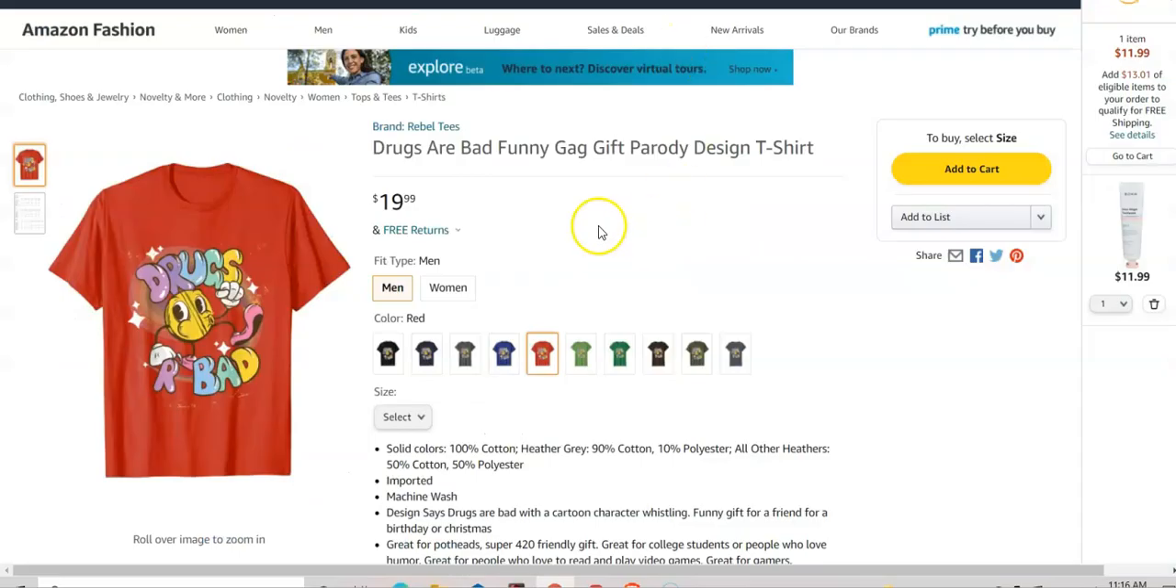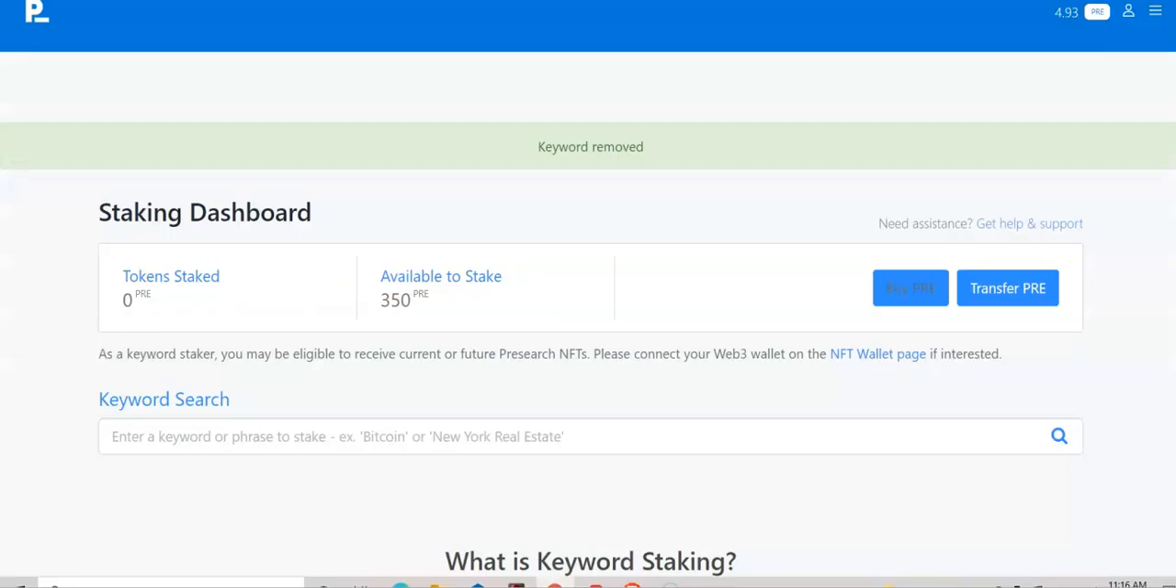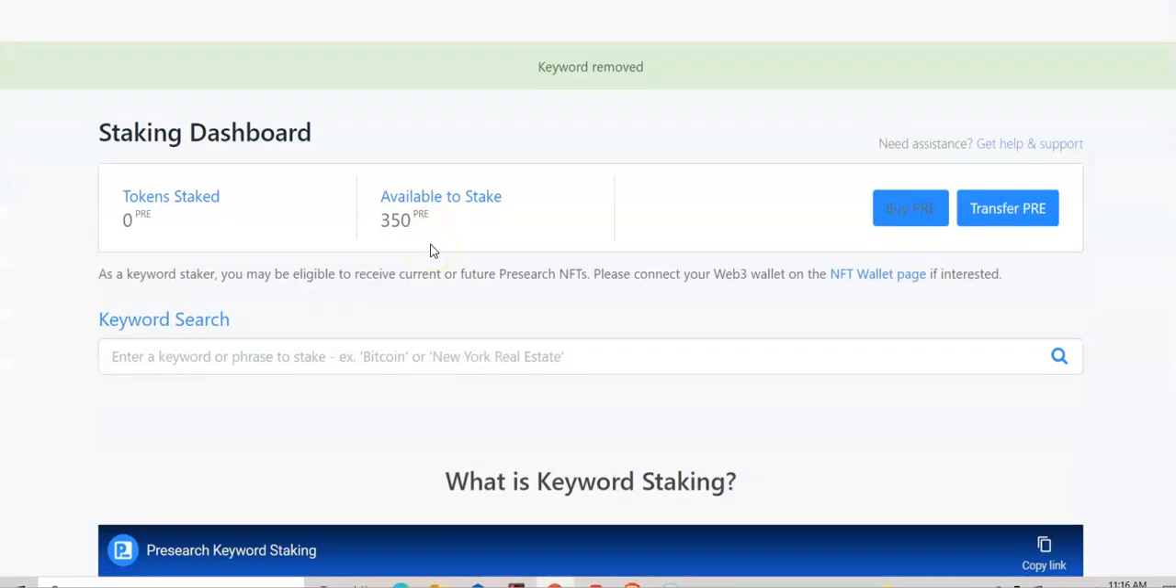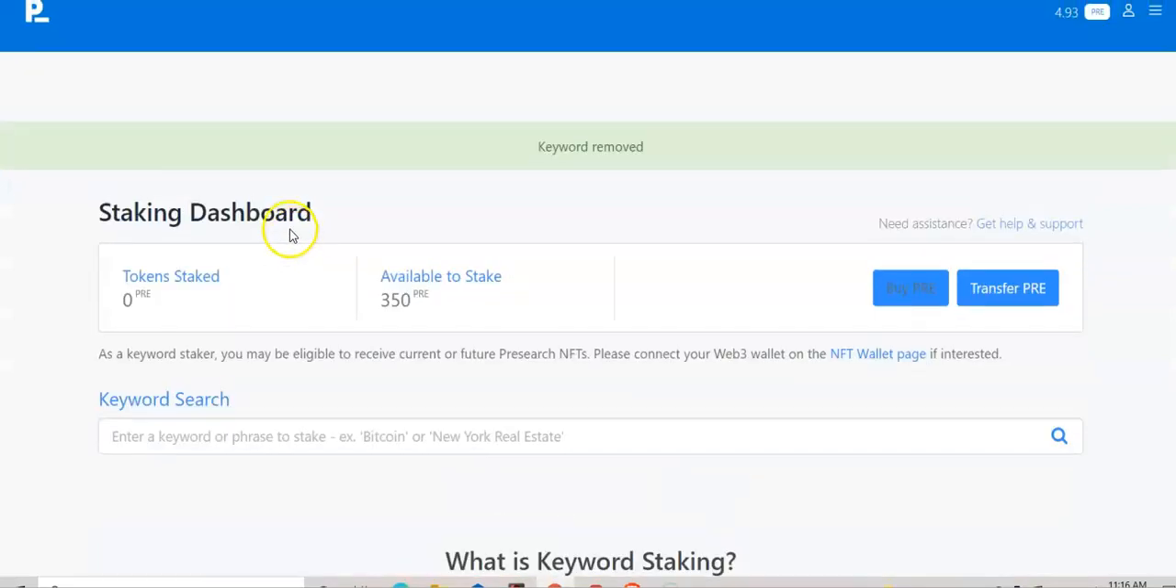I wanted to advertise this "drugs are bad" shirt. So what we're going to do is go over to keywords.presearch.org, and this is a dashboard. I had some ads running. I think I might be able to make some money off this kind of interesting niche that I had. So sorry, guys, but I don't want to share it with you. I deleted those, and we're going to start from scratch.